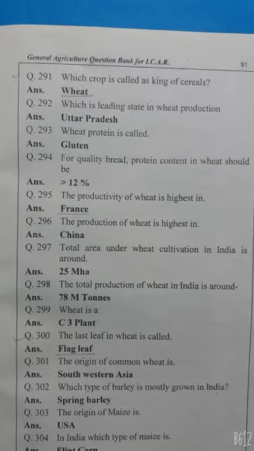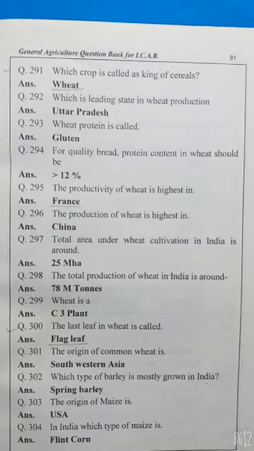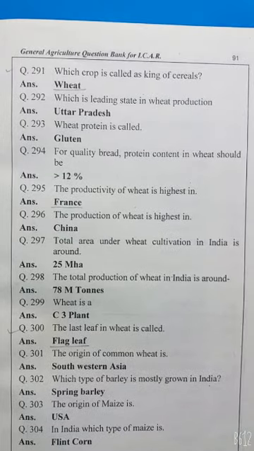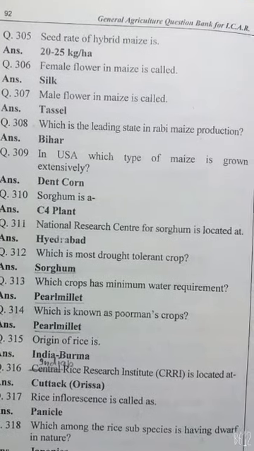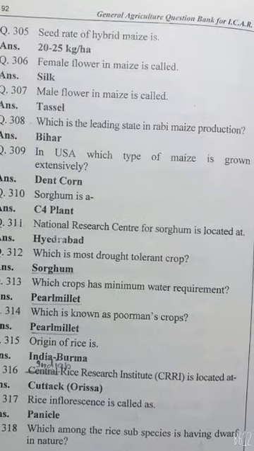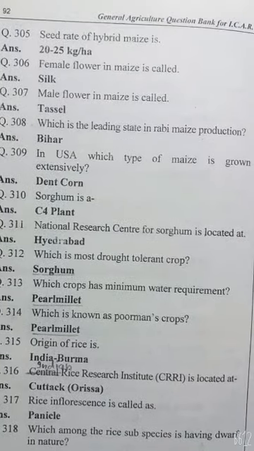The origin of common wheat is Southwest Asia. Which type of barley is most grown in India? Spring barley. The origin of maize is USA or Mexico. In India, which type of maize is grown? Flint corn. Seed rate of hybrid maize is 20 to 25 kg per hectare. Female flower is known as maize silk. Male flower in maize is called tassel.